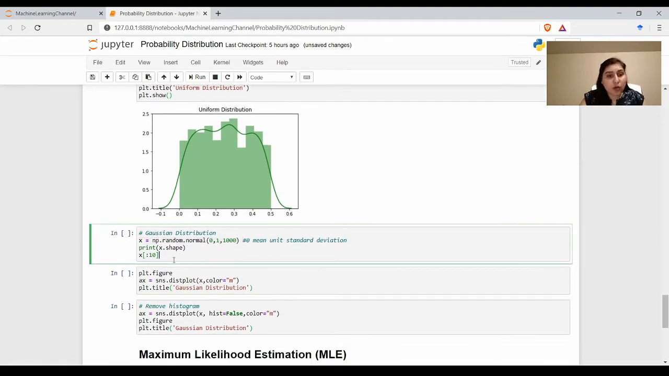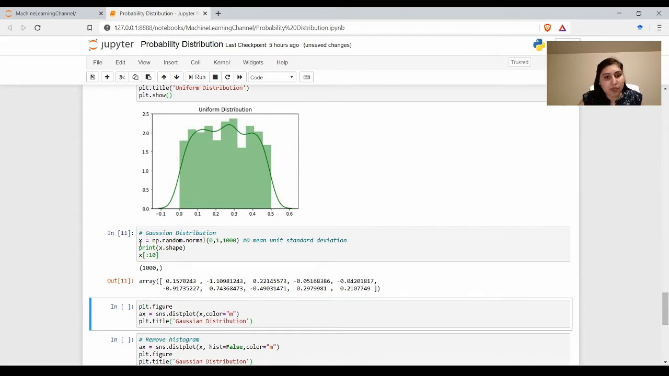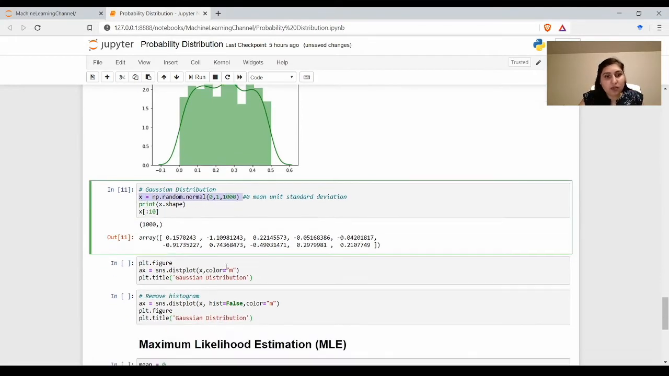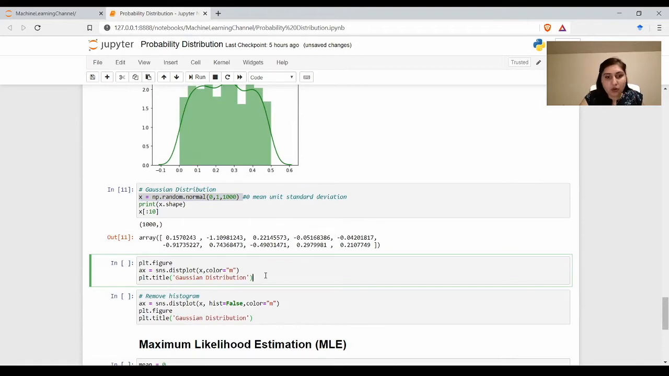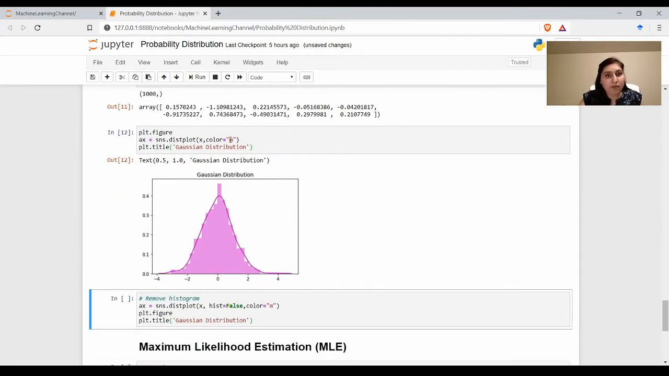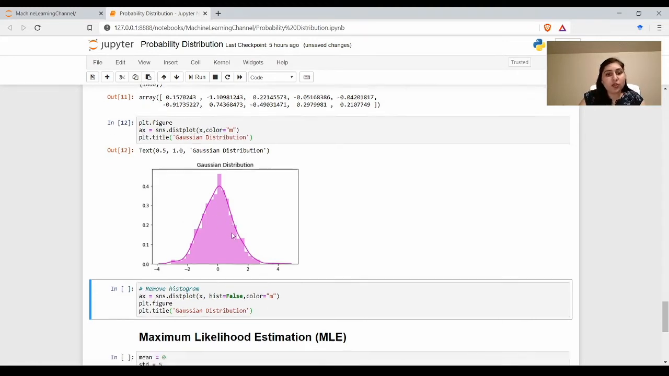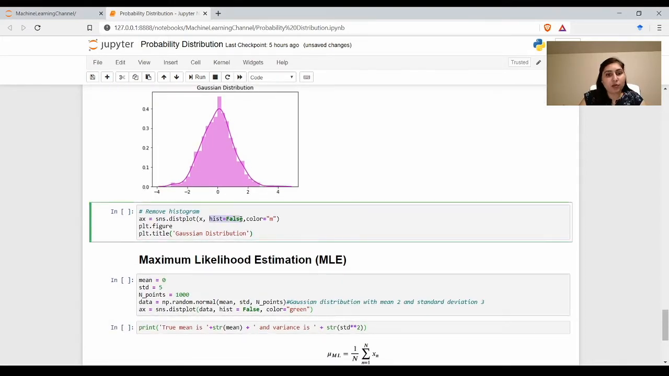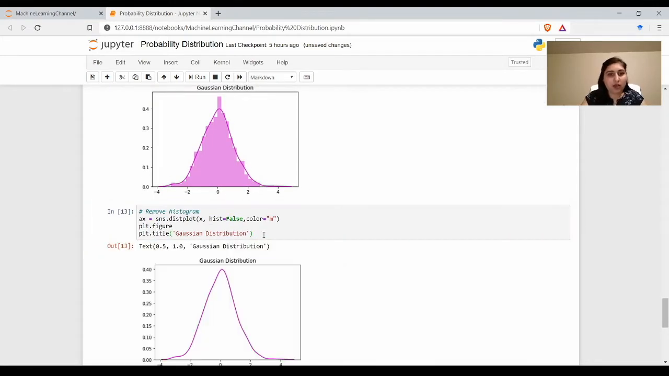Similarly, we can also plot a Gaussian distribution. We can use np.random.normal to sample 1000 random points from a Gaussian distribution with mean 0 and unit standard deviation. Here I'm showing the first 10 values which we sampled using this command, and we can also plot the Gaussian distribution with the color 'm', meaning magenta, and the title here is Gaussian distribution. We can also turn off the histogram by using hist=False, and this will give us a Gaussian distribution.